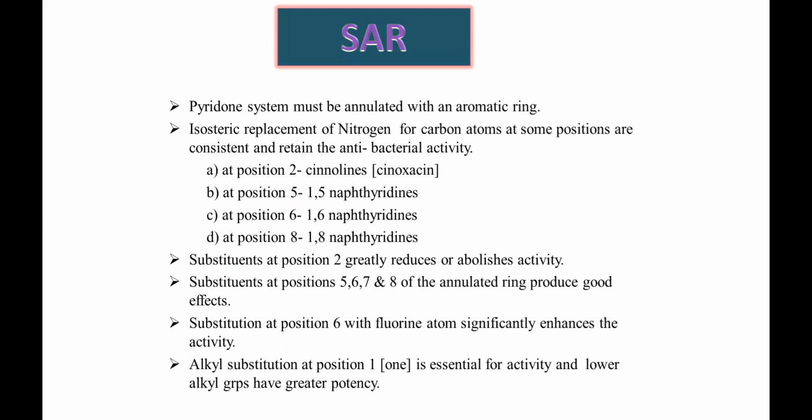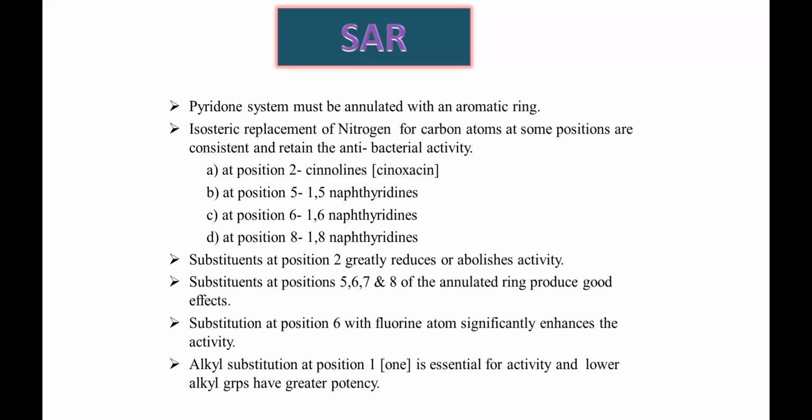Isosteric replacement of a nitrogen for a carbon atom at some positions is consistent and retains the antibacterial activity. So if in some positions the carbon in the ring is replaced by a nitrogen, the antibacterial activity is retained.